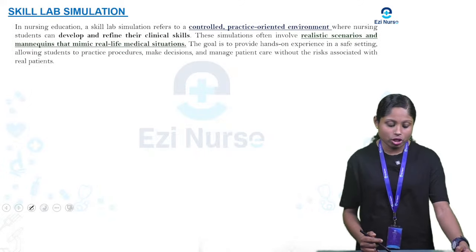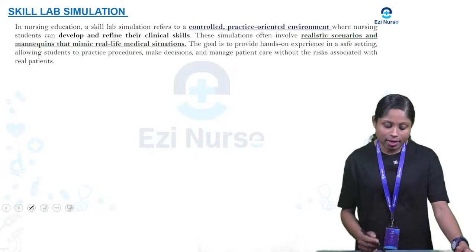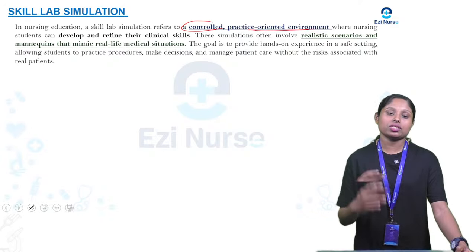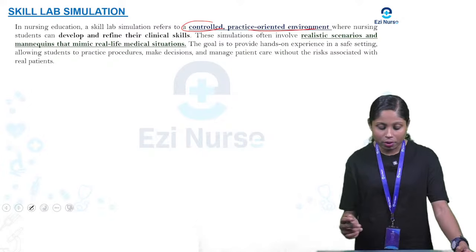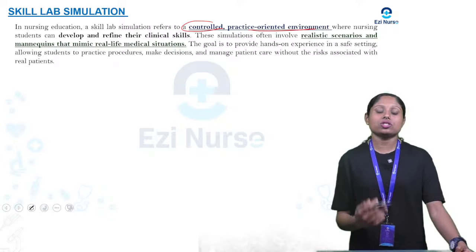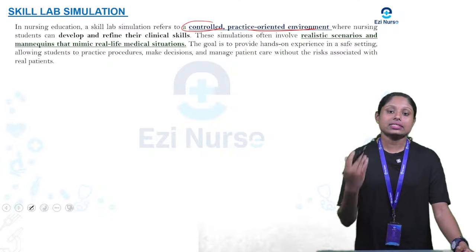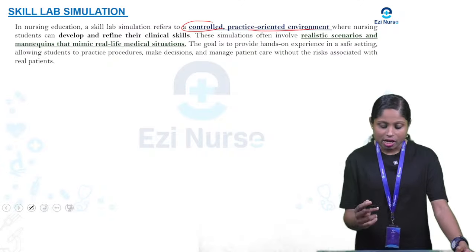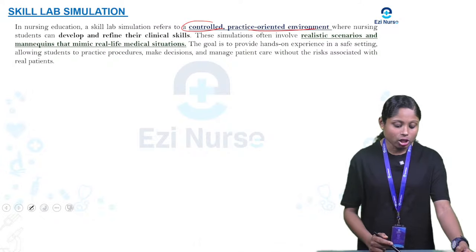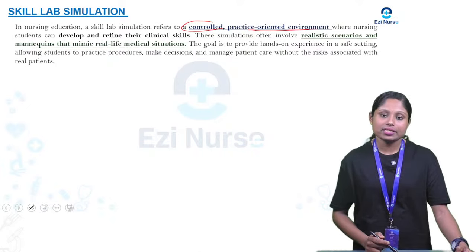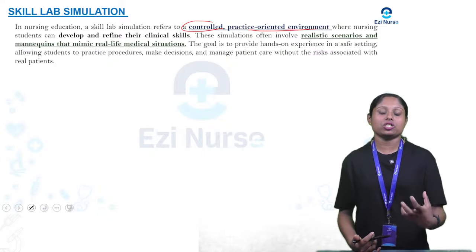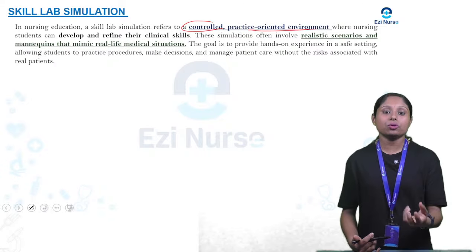So what is skill lab simulation? In nursing education, a skill lab simulation refers to a controlled, practice-oriented environment where nursing students can develop and refine their clinical skills. As a nursing student, we need to have clinical skills. Clinical practice is necessary. So these simulations often involve realistic scenarios and mannequins that mimic real-life medical situations, where they can improve their skills.